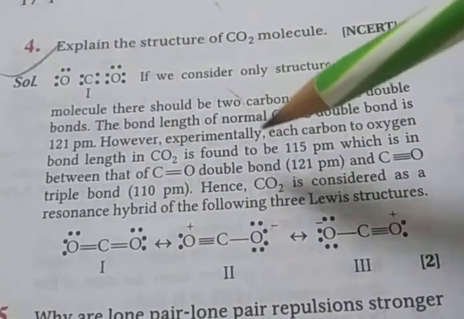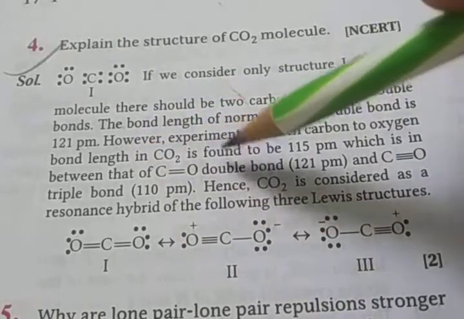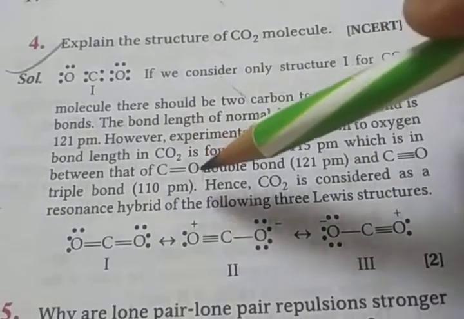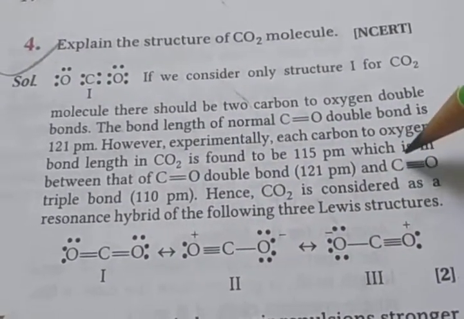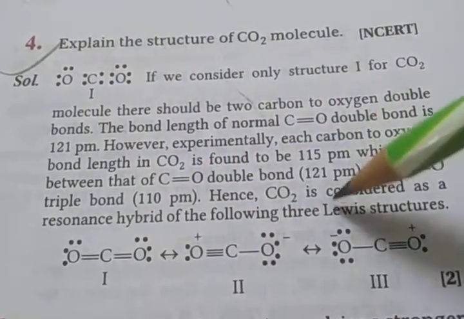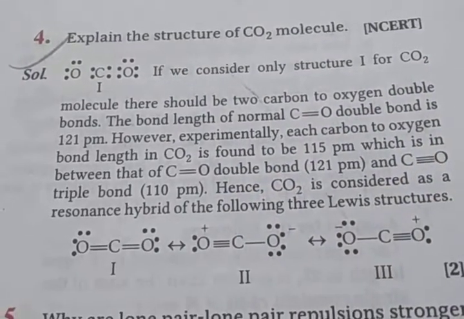But experimentally, each carbon to oxygen bond length in CO2 is found to be 115 picometer, which is between the carbon double bond oxygen 121 picometer and carbon triple bond oxygen 110 picometer. So CO2 is considered as a resonance hybrid of the following 3 Lewis structures.